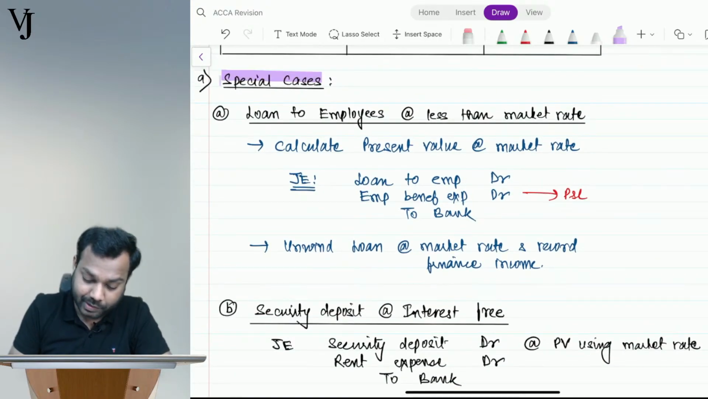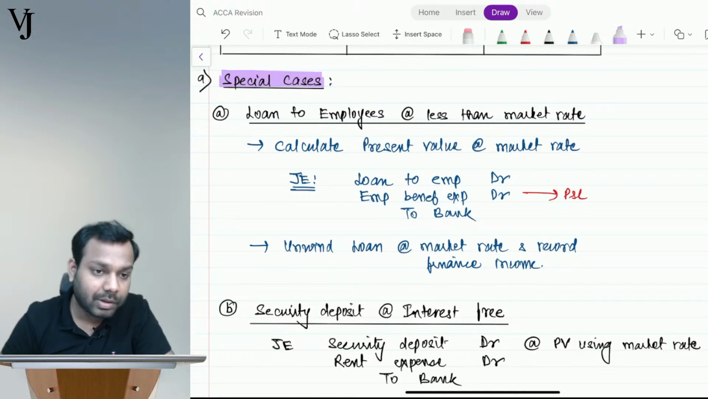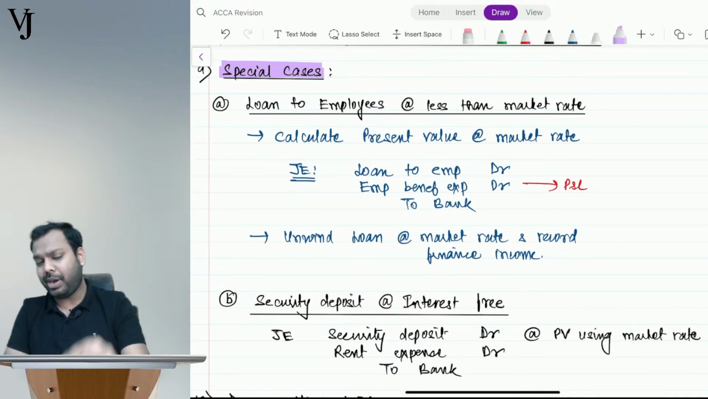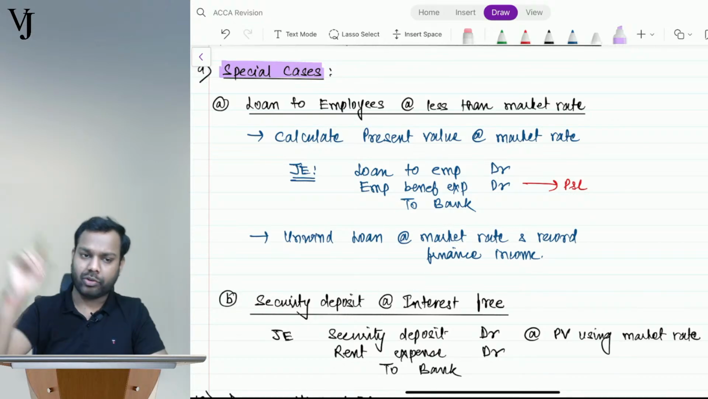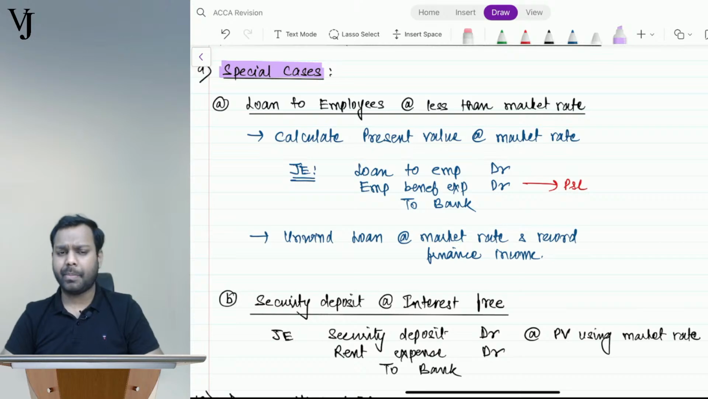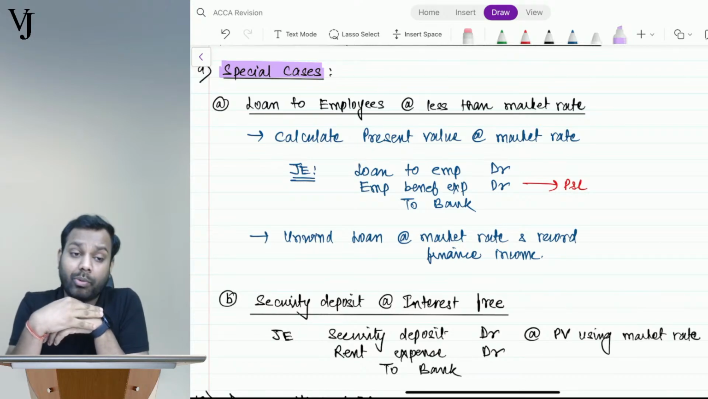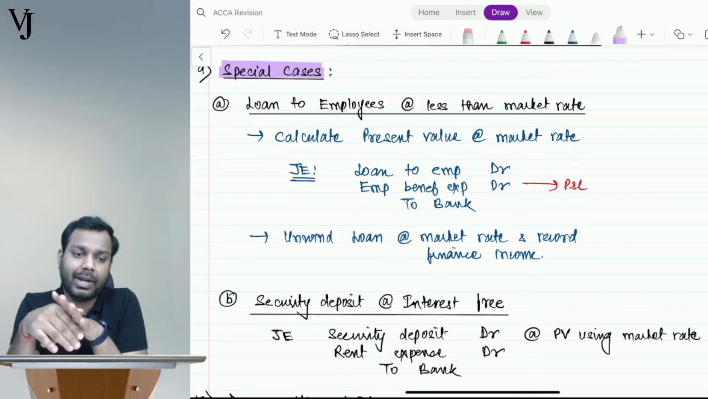Now we come to special cases. Loan to employees at less than market rate. I was discussing this point in share-based payments, right? And I told you that I will discuss this in detail in financial instruments. Do you remember this concept of loan to employees?